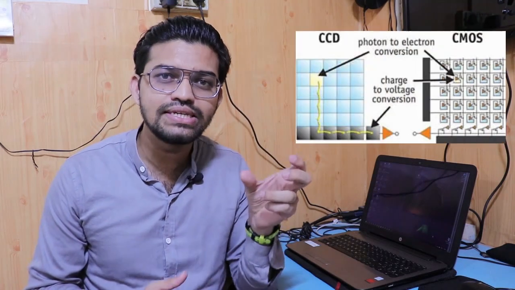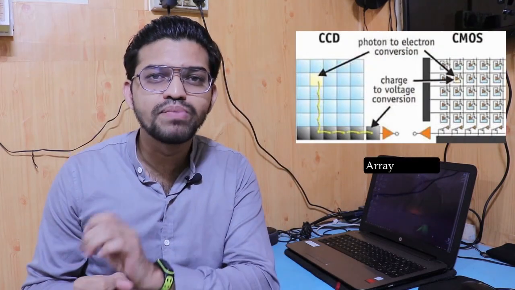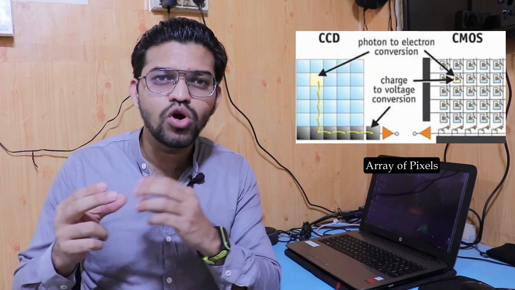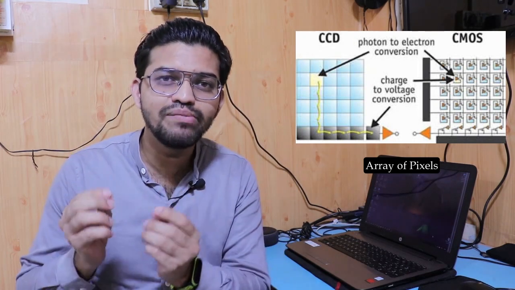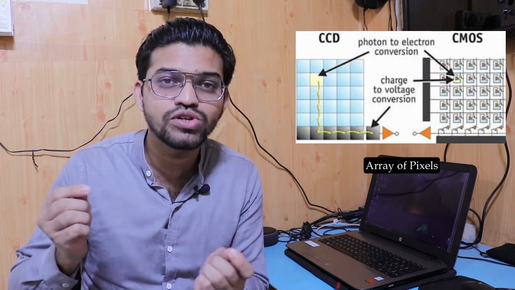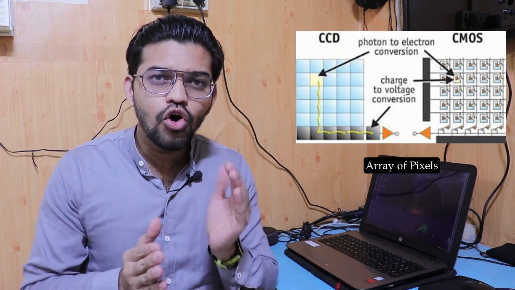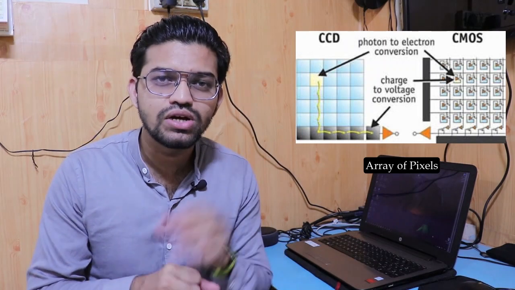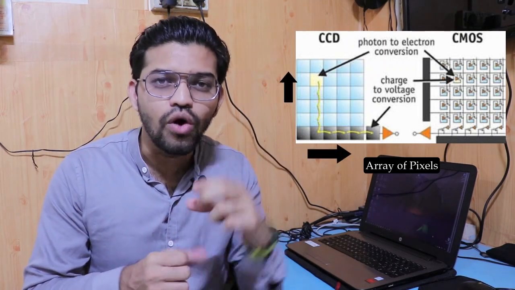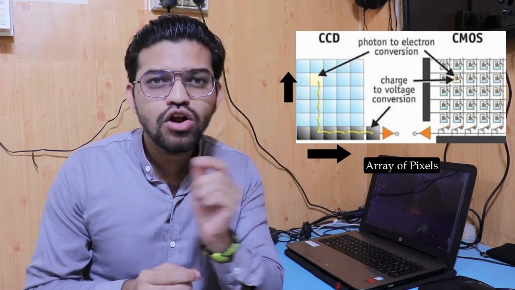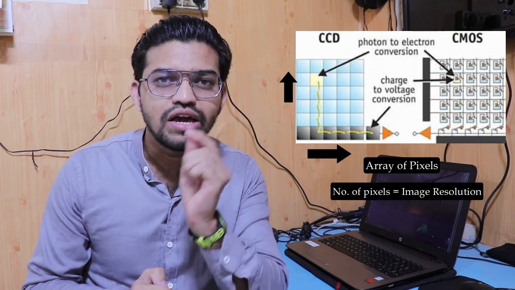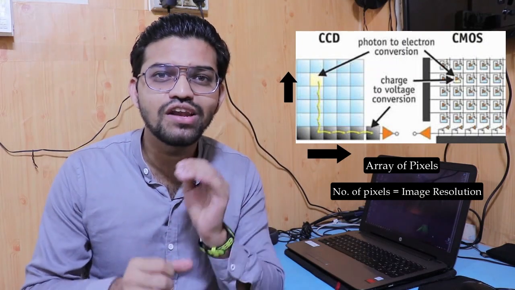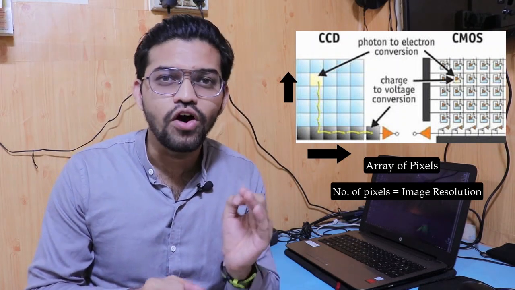So as I have explained earlier, in the CMOS and CCD sensors, there is an array of pixels. Each pixel is like a small capacitor which stores the photons, which ultimately captures the information, ultimately captures the light. Over here the array of pixels is arranged horizontally and vertically. The number of pixels in this array will ultimately be the image resolution, the number of megapixels in your camera.